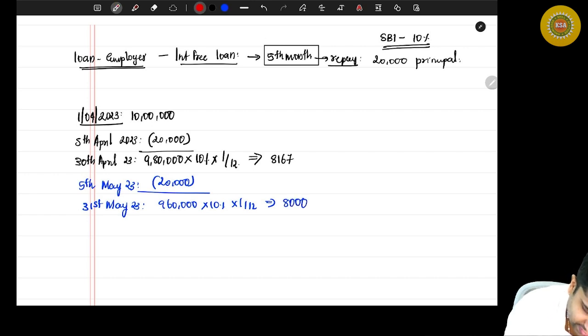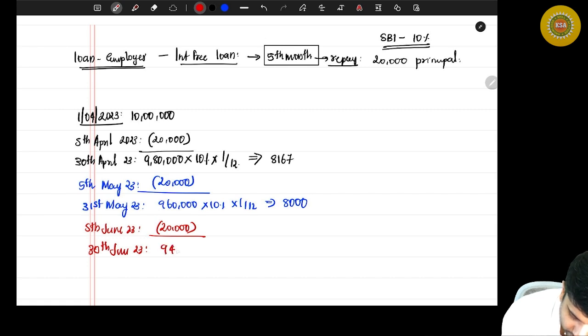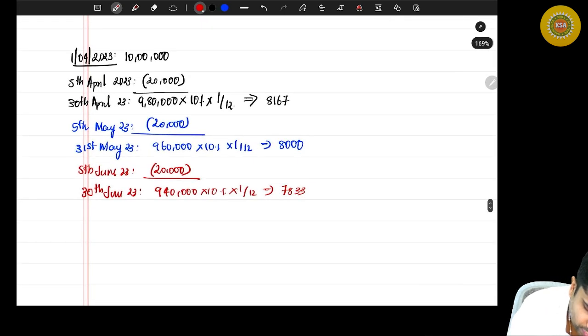Then next, on 5th of June 23, there will be another repayment of 20,000 to the principal, and on 30th June 23, the balance is 9,40,000 into 10% into 1 by 12. Can you help me with the math? 7,833.